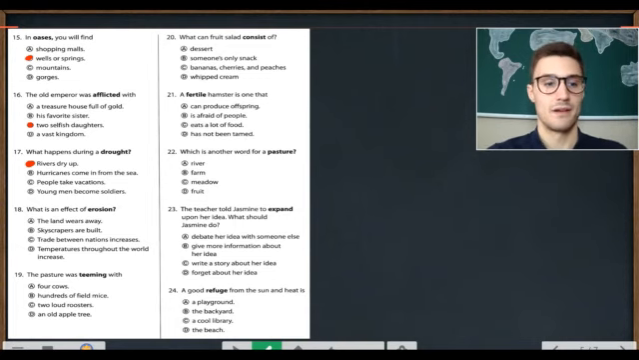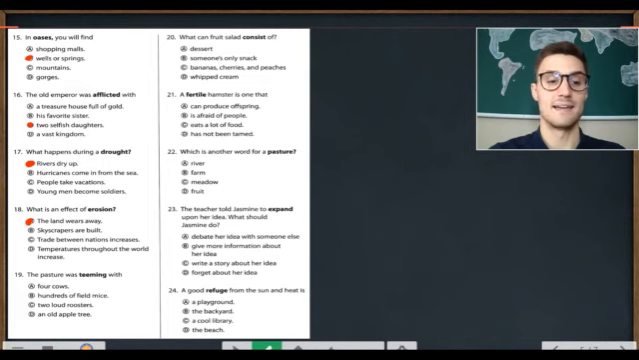18. What is an effect of erosion? A. The land wears away. B. Skyscrapers are built. C. Trade between nations increases. D. Temperatures throughout the world increase. What is an effect of erosion? A. The land wears away.